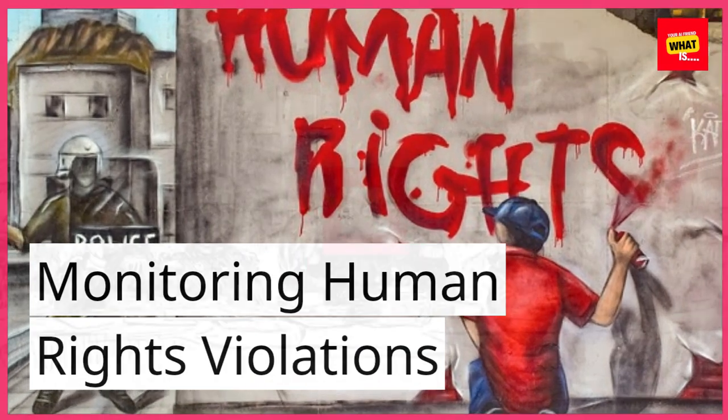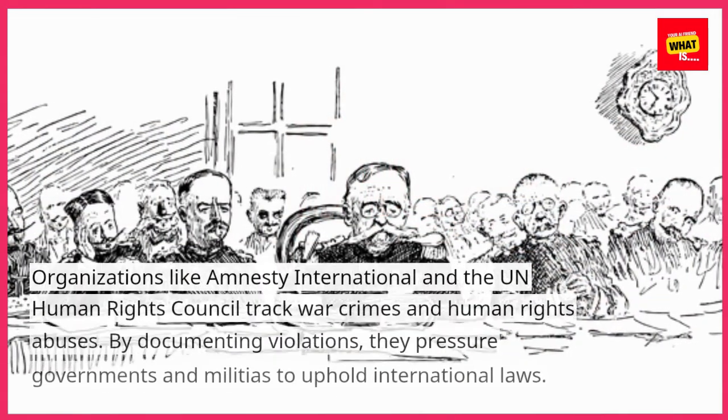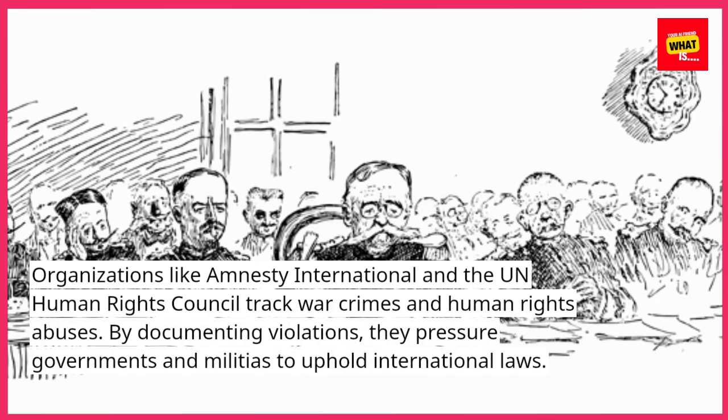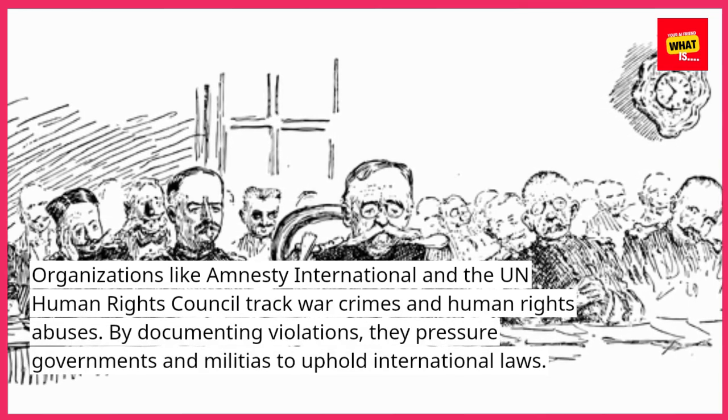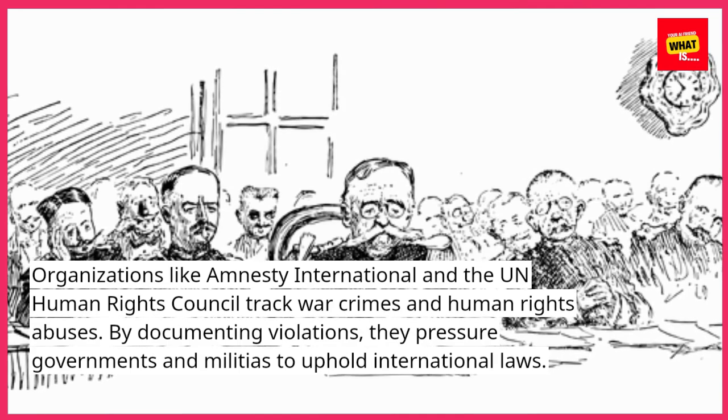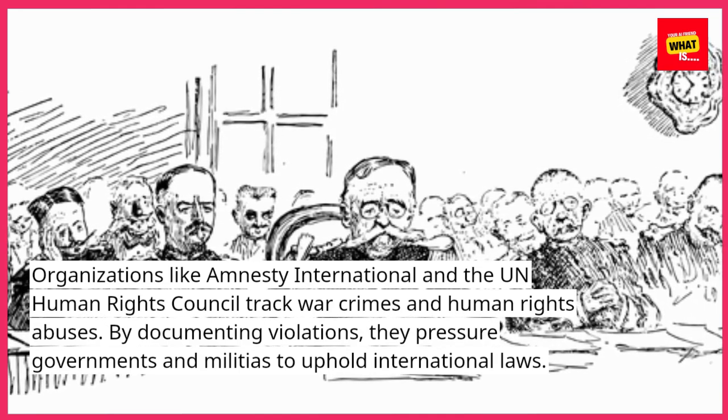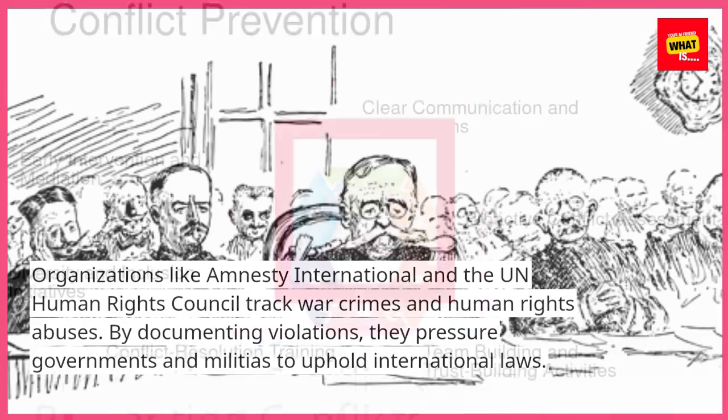Monitoring human rights violations. Organizations like Amnesty International and the UN Human Rights Council track war crimes and human rights abuses. By documenting violations, they pressure governments and militias to uphold international laws.